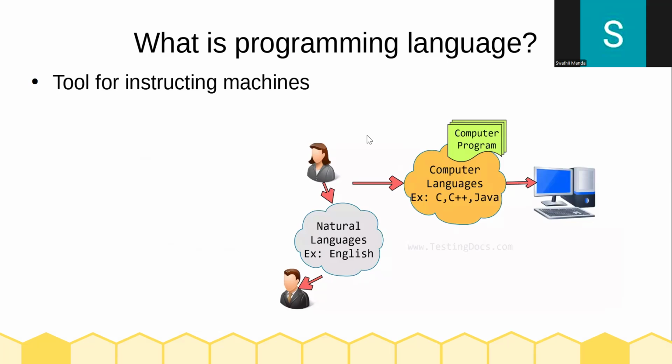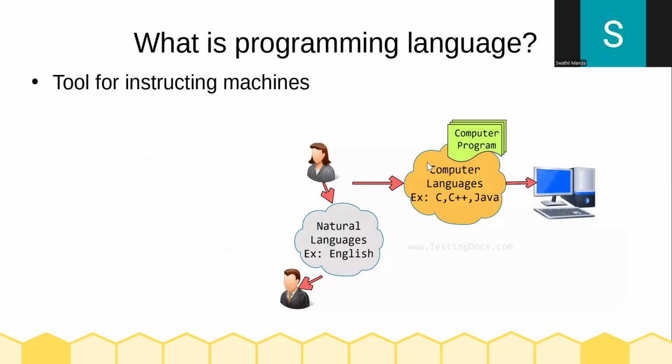If person A is there and person B is there, they want to communicate with each other. This person knows the English language and this person knows the English language, so they can communicate and collaborate with each other. So in order to communicate with machines like computers, we need a programming language.